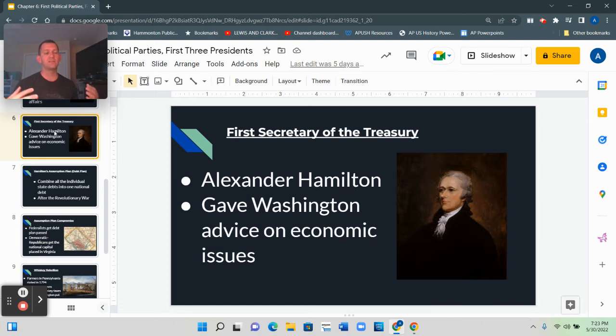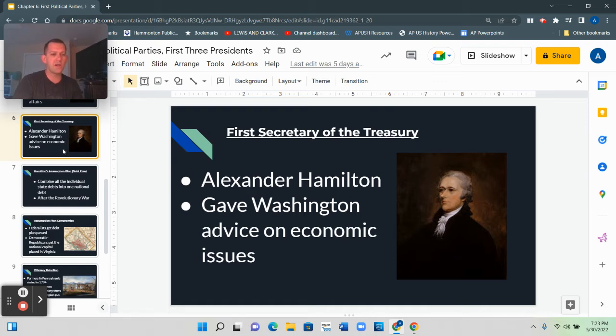So what Alexander Hamilton did was he created an economic plan for the United States that basically allowed the United States to fix its economy, move forward, and basically help Washington handle debt, banking, factories, all of these looming economic issues that would later go on to become huge issues in American politics.